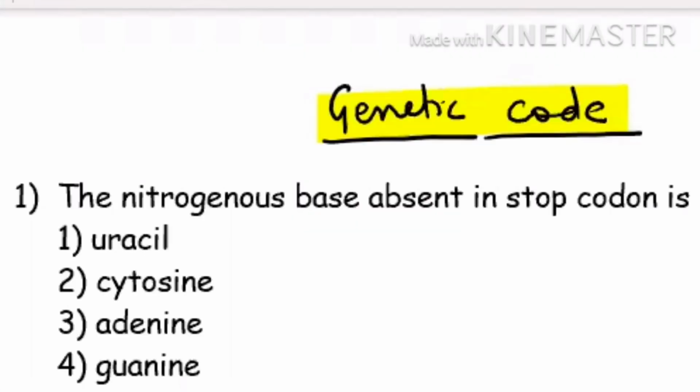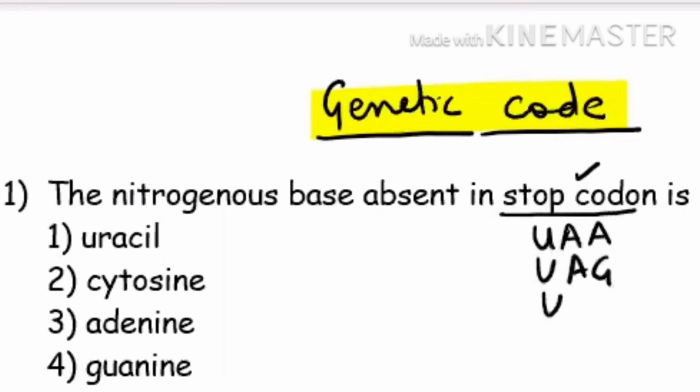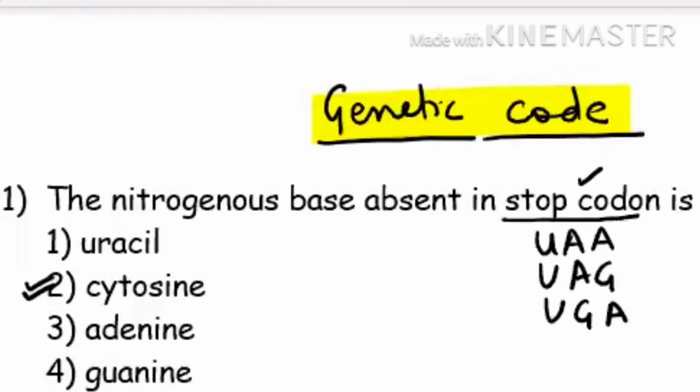Hello students. So this is a worksheet which I have prepared just to make you comfortable with the questions based on the genetic code. Now see, there is one question. Suppose they give this question: which nitrogenous base is absent in the stop codon? Then you should know which are the stop codons. They are UAA, UAG and UGA. So if you see, cytosine is never present in the stop codon. So your answer will go to the second option. Is it clear? This is the nitrogenous base which is absent in the stop codon.